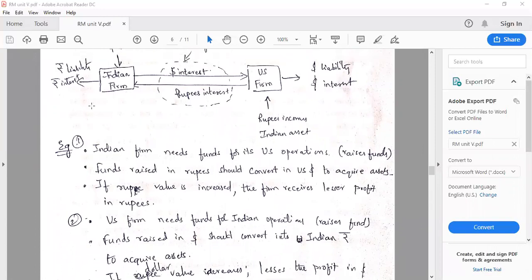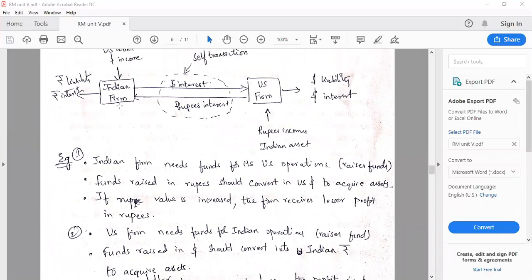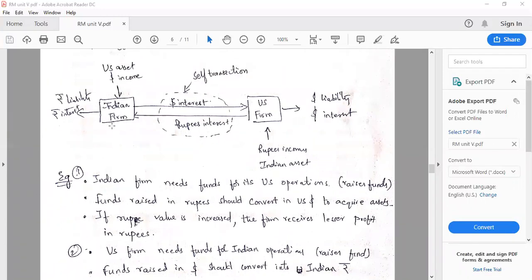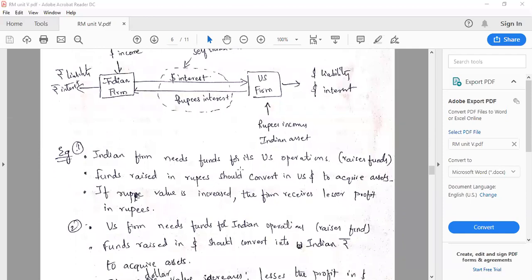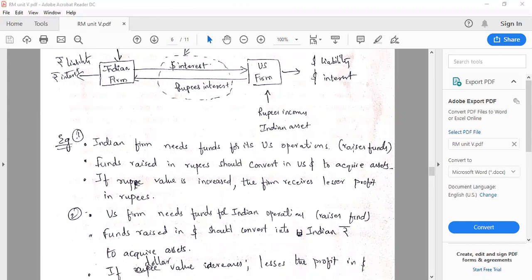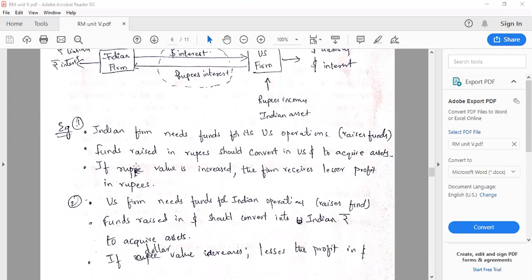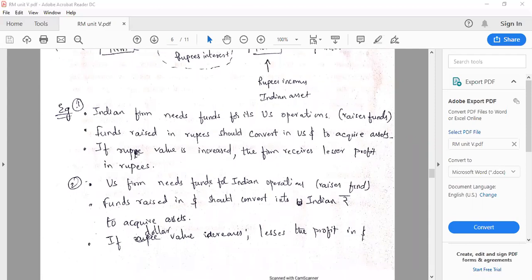Suppose a firm in the US, which is an Indian based company, needs funds in order to do operations in that particular country. So it will raise the funds. Funds raised in rupees should be converted into US dollars to acquire the asset in that country. Though it is operating in that country, it will raise the funds and has to convert them into US dollars. Suppose the value of the rupee is increased, then what would happen?